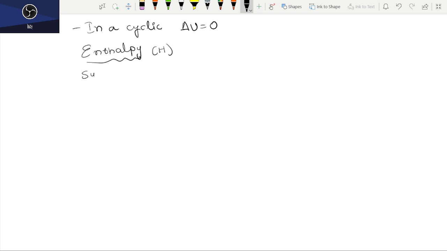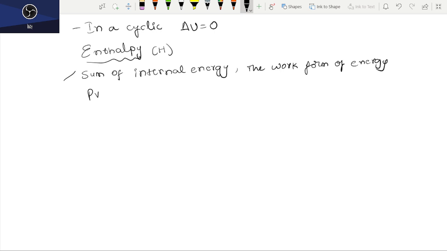So it is nothing but the sum of internal energy and the work form of energy, together called enthalpy. Enthalpy, with PV, you can define it: capital H is equal to U plus PV, right?